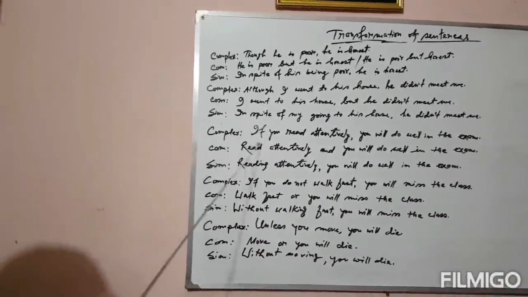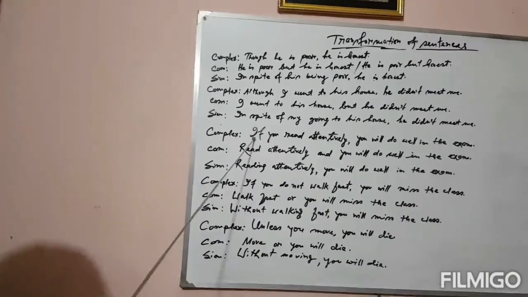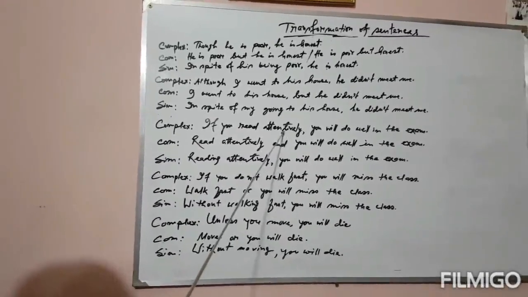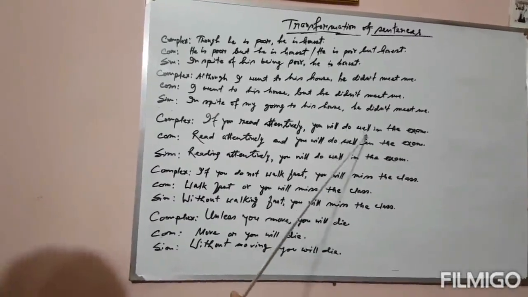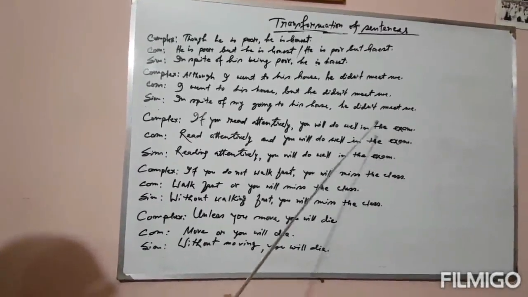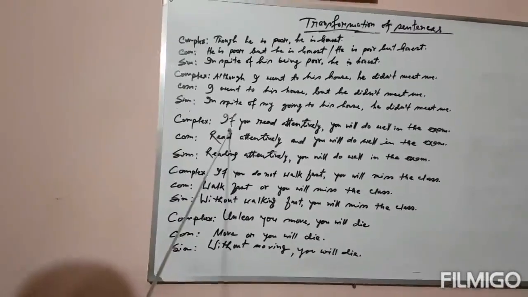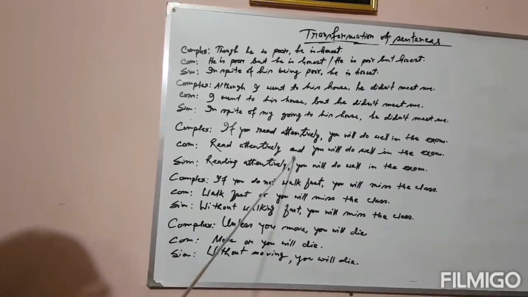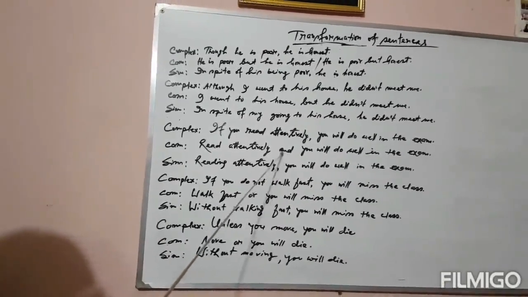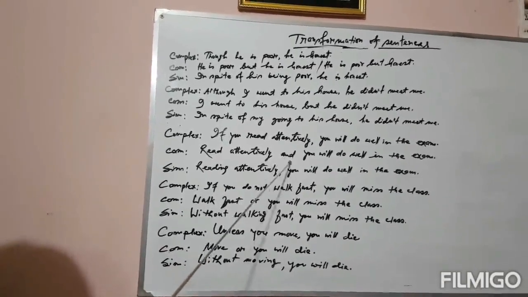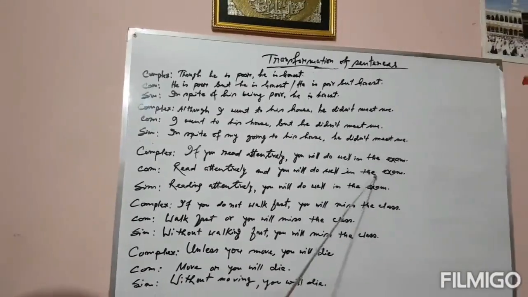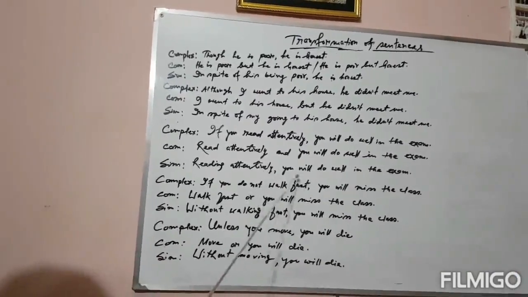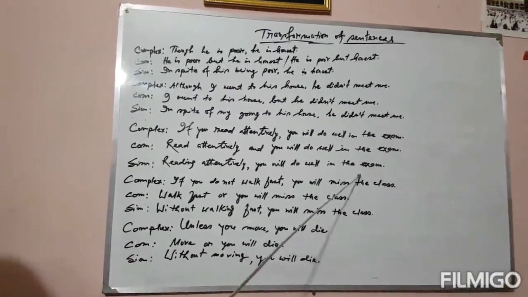Now, the complex sentence with "if": if you read attentively, you will do well in the exam. So if we see the complex sentence with "if", it will be converted into a compound by using "and": read attentively and you will do well in the exam. In the simple sentence: reading attentively, you will do well in the exam.